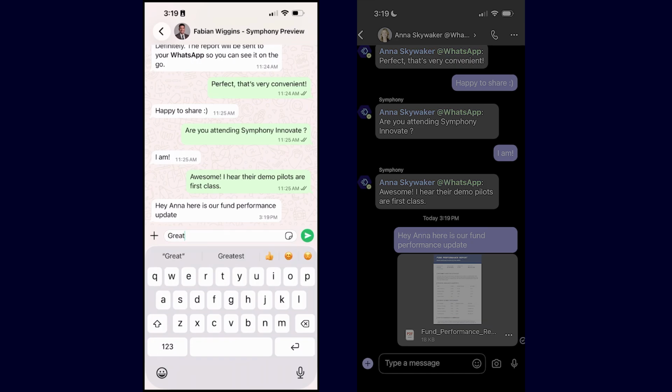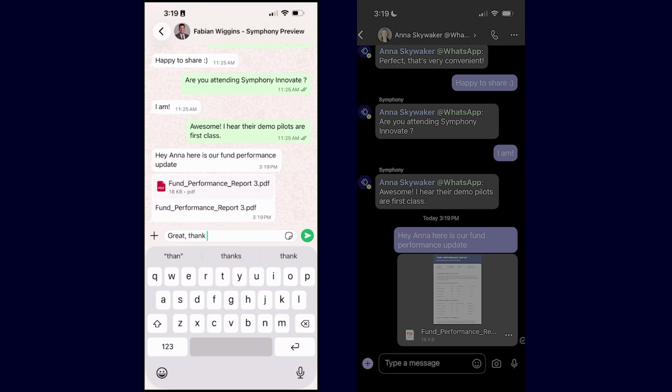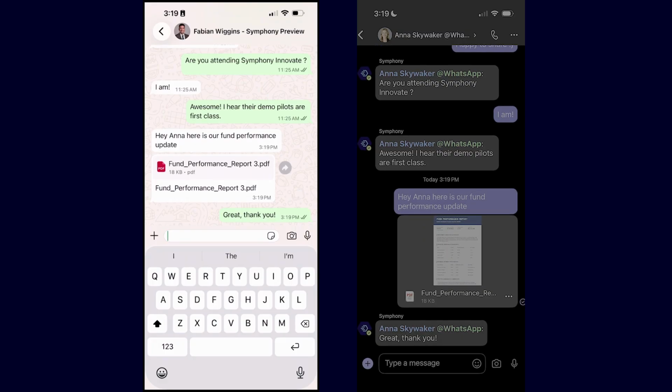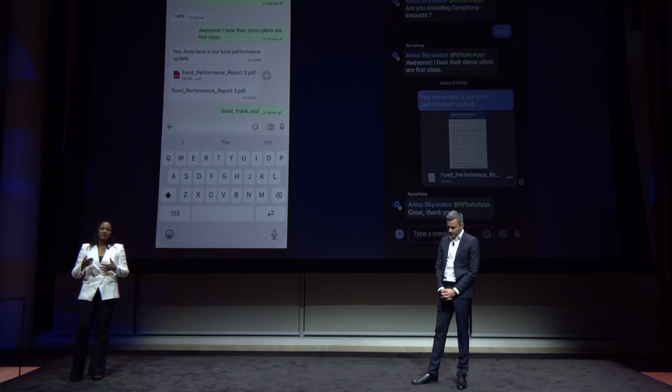So I can go ahead and reply from my mobile phone, and it will pop up in Fabian's Teams activity feed. Again, guys, we are reaching consumer channels like WhatsApp, WeChat from a corporate Teams account. It feels like a standard chat, but behind the scenes, we're maintaining a full regulatory audit trail with industry-leading security standards. We have effectively brought the client's consumer app into our corporate enterprise workflow, utilizing Symphony's Federation Bridge.